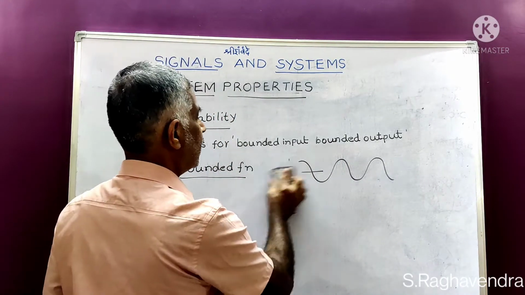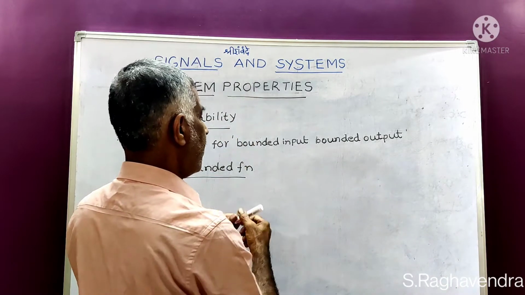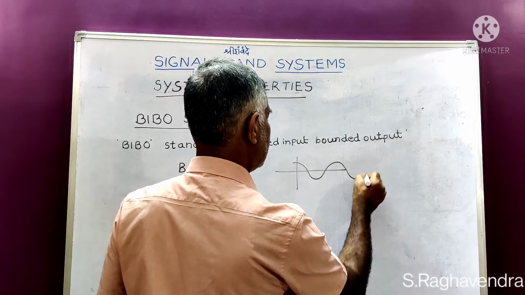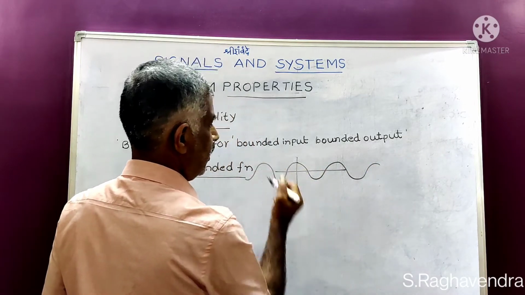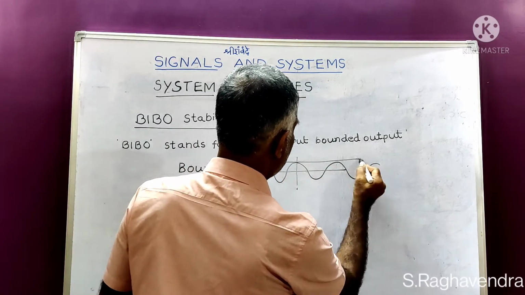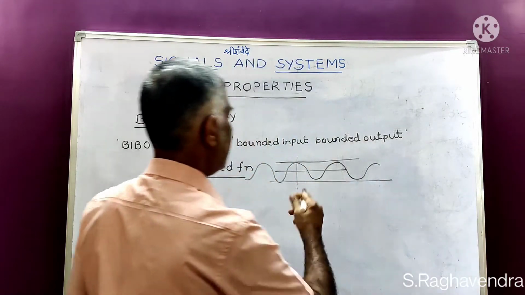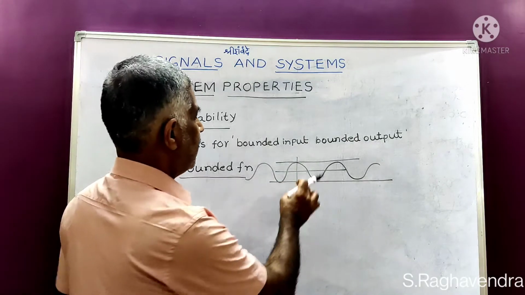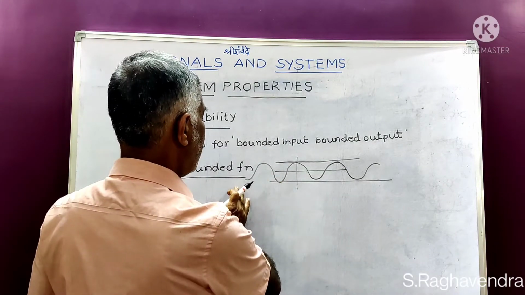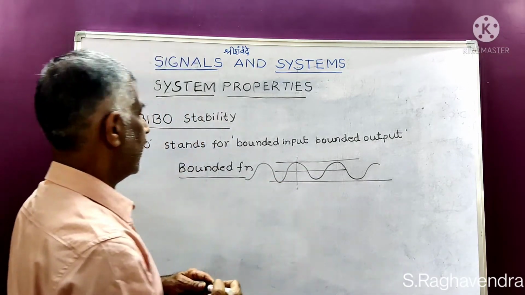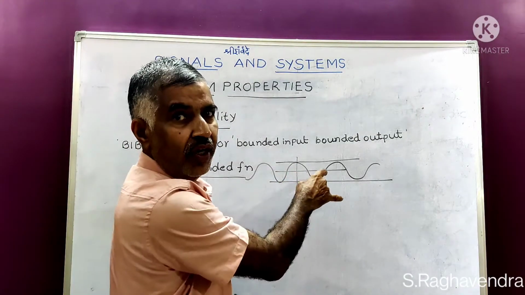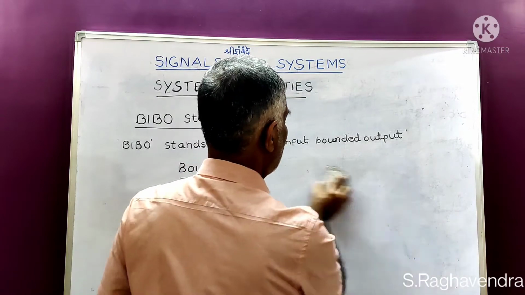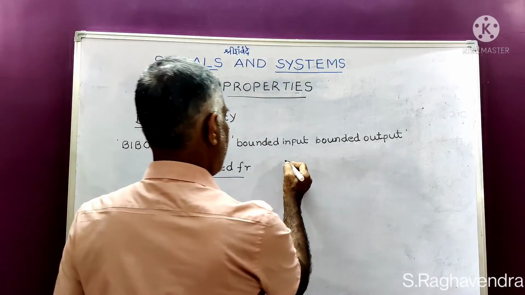Similarly, the cosine function is also a bounded function. Its value is restricted between these two, a positive value and a negative value. Its value is restricted in going from minus infinity to plus infinity, so it is said to be a bounded function. Next, I will give another example of a bounded function.